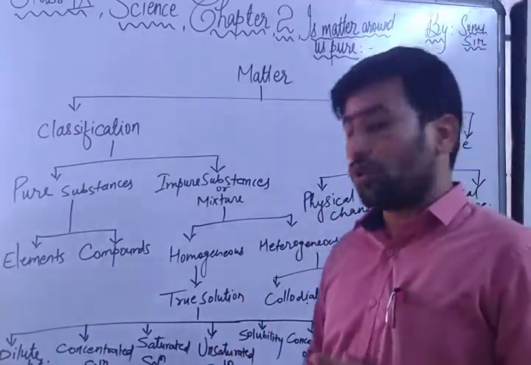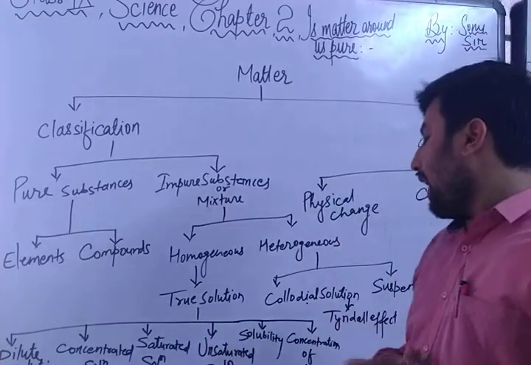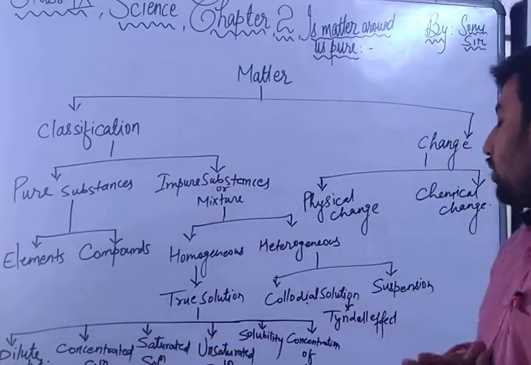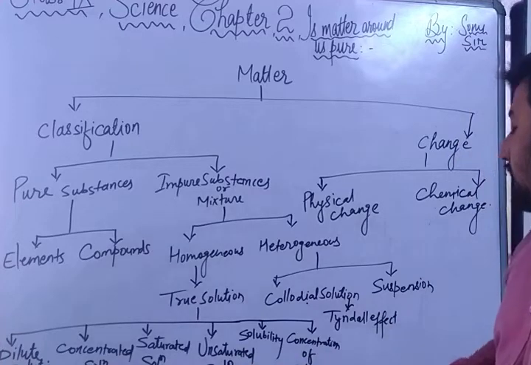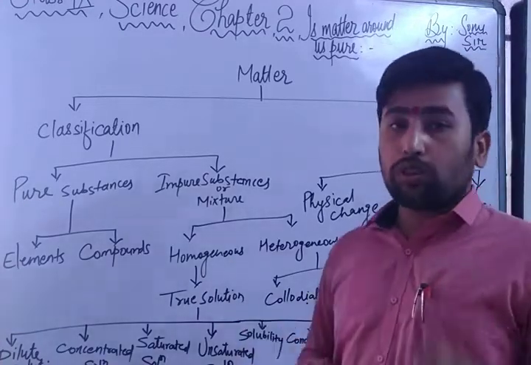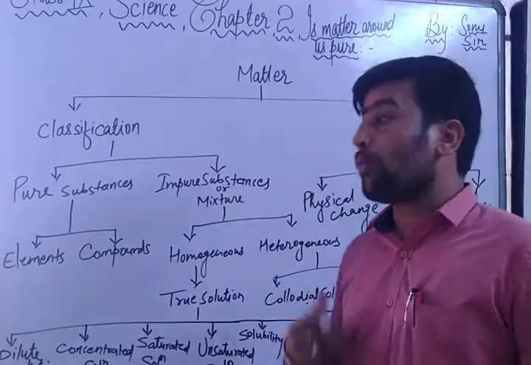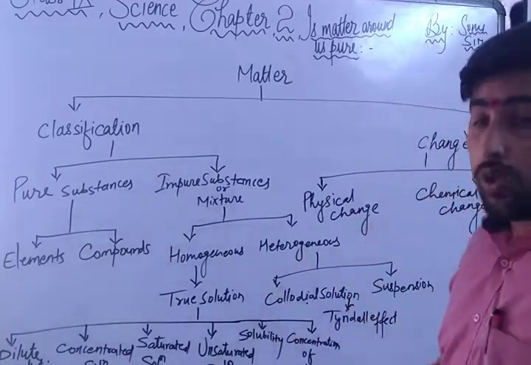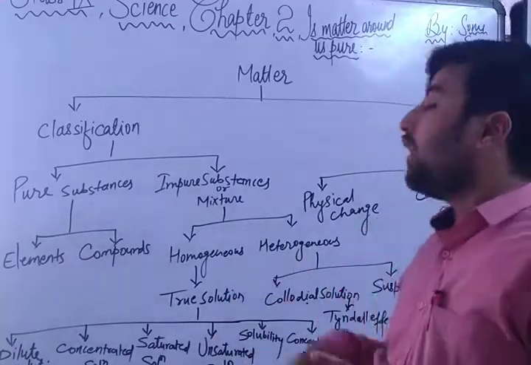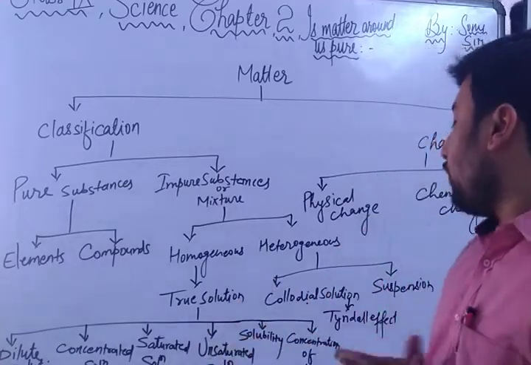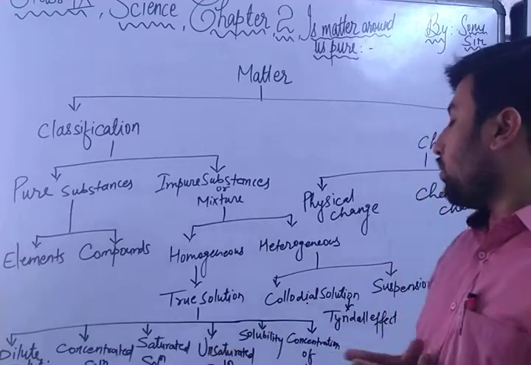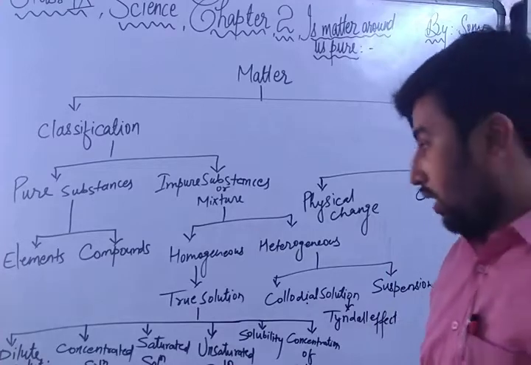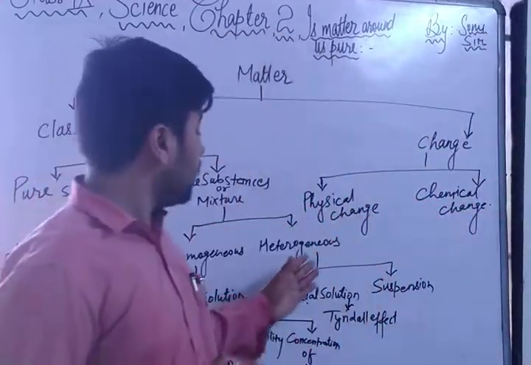What is it called? True solution. A true solution is specially divided into parts: dilute solution, concentrated solution, saturated solution, unsaturated solution, solubility and concentration of solution. So which type of mixture is homogeneous? Homogeneous is a mixture in which solute and solvent are in a fixed ratio, uniform, and it is called a homogeneous mixture. An example is a true solution. A true solution is of these types: dilute solution, concentrated solution, saturated solution, unsaturated solution, solubility, and the last one is concentration of solution.